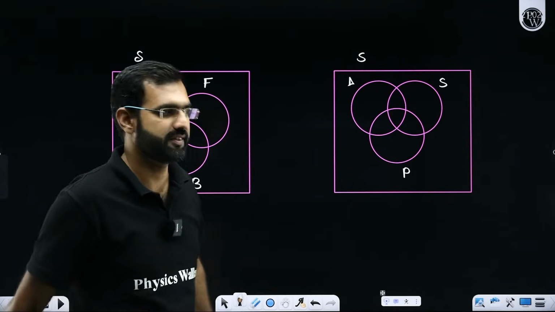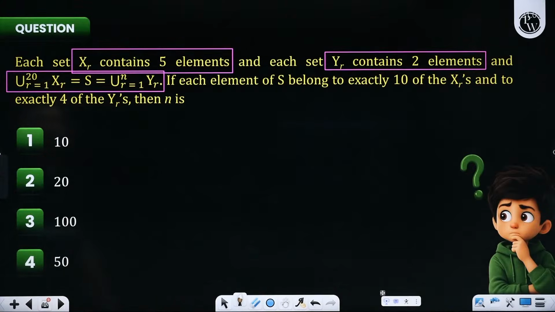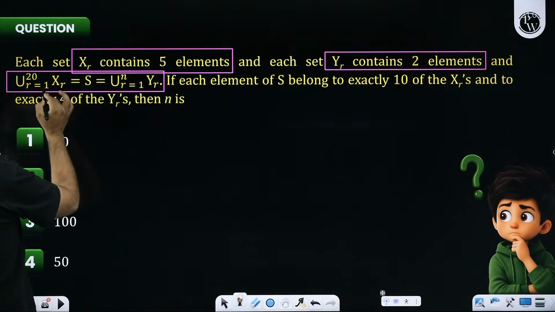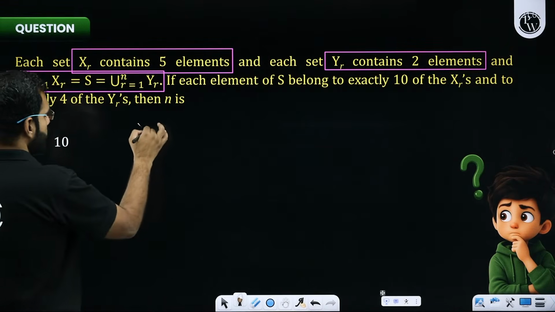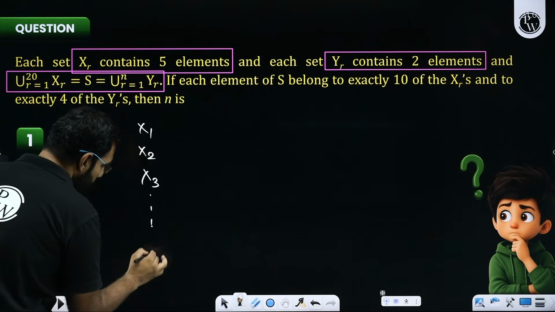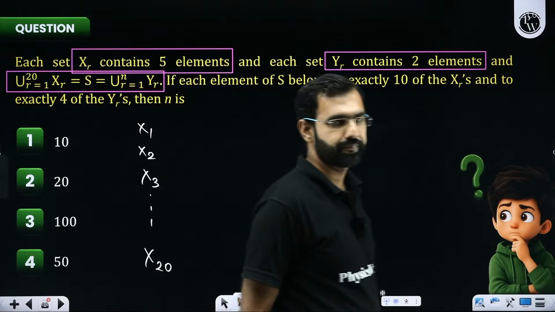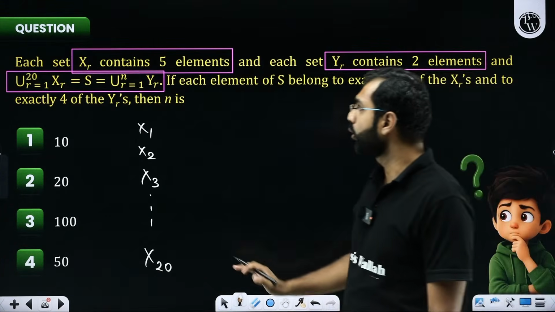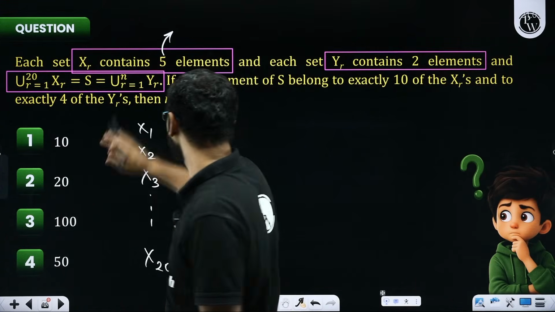Are you able to digest this statement? Now from here, what is happening over here is that based on sports, let's say we have created 20 sports in our school. So there is first sport X1, there is second sport X2, there is third sport X3, and so on. There are 20 sports which are played in our school, let's say. And I am told that each sport is played by 5 students.